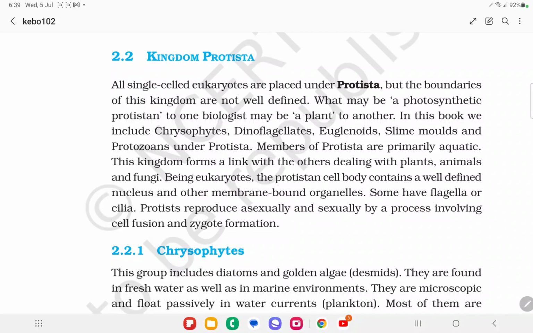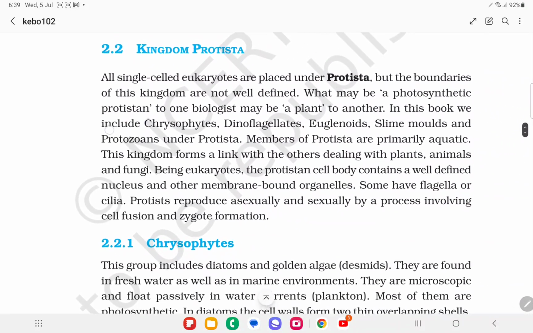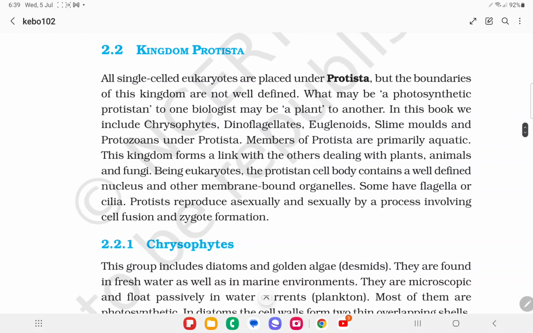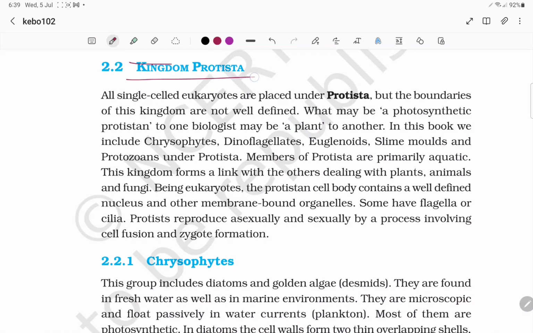So now let's talk about kingdom Protista. Kingdom Protista was developed by Ernst Haeckel. All single-celled eukaryotes are placed under one kingdom called kingdom Protista.